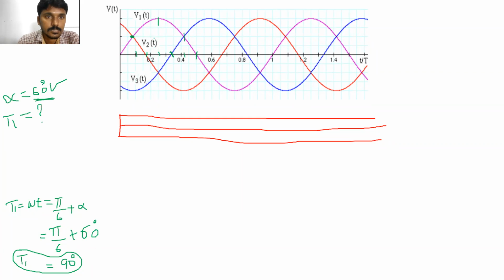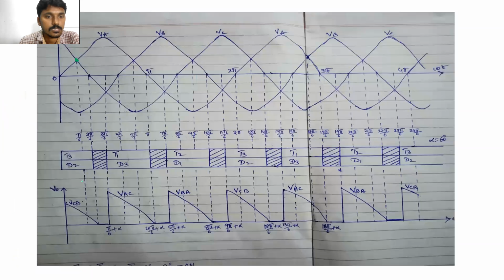This is the 90 degrees. From here, the T1 is turned on. Clear? So in the same way, can anyone tell when the T2 is turned on?